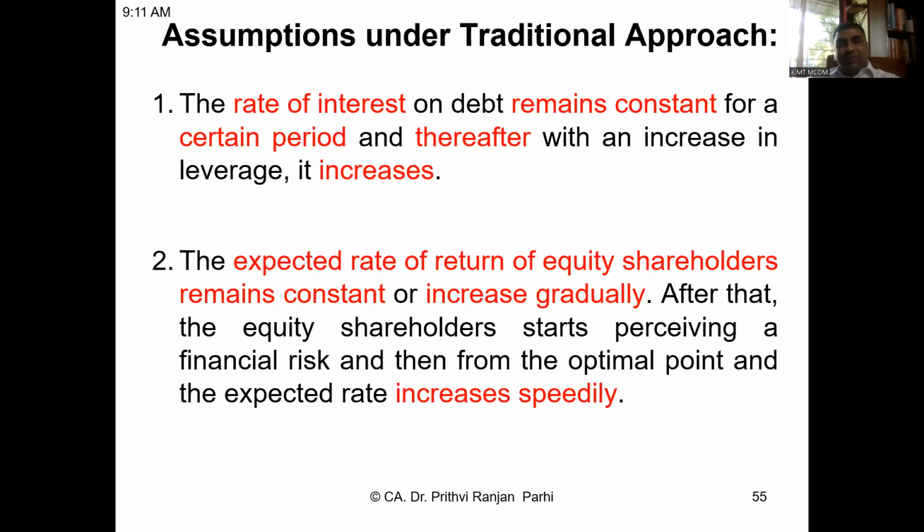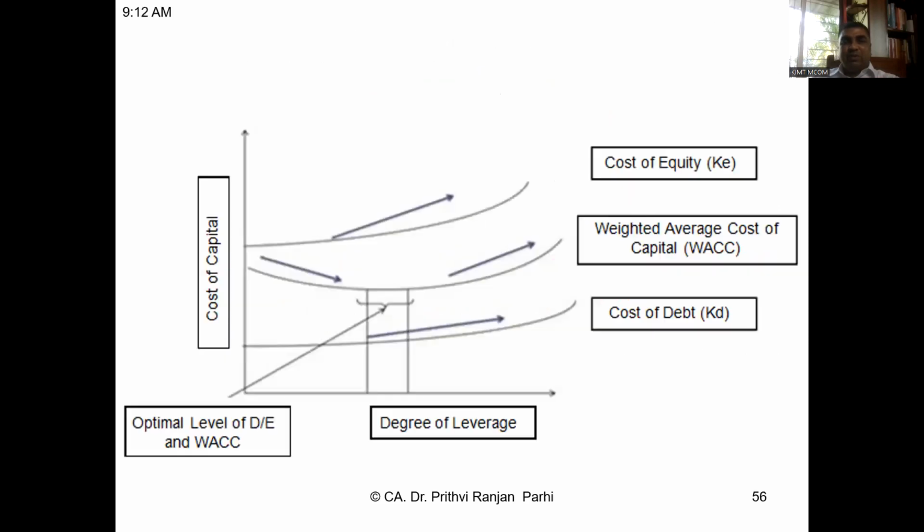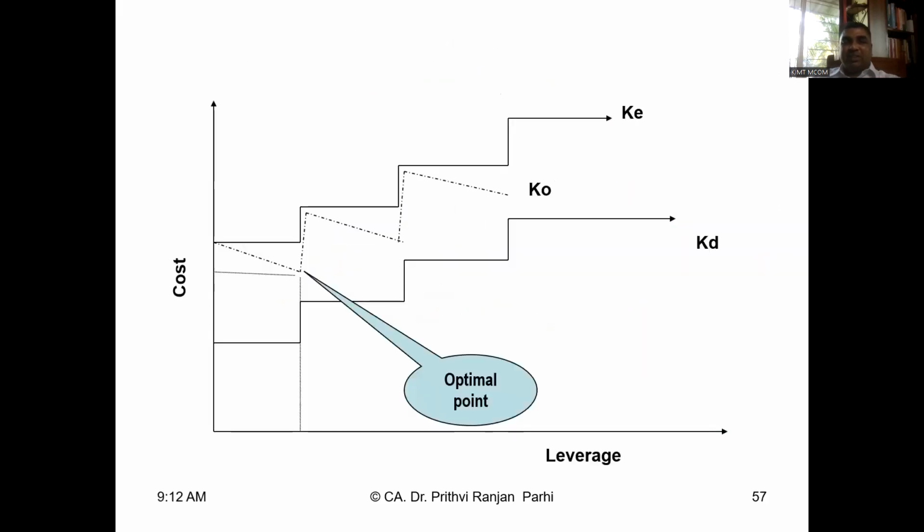This can be understood if I show you this picture. You see what it says: up to a certain point, KD is constant. Up to a certain point, KE is also constant. But if you increase debt beyond that, then both KE and KD will increase. When they are constant, the overall cost of capital is falling down. But then the overall cost of capital increases.